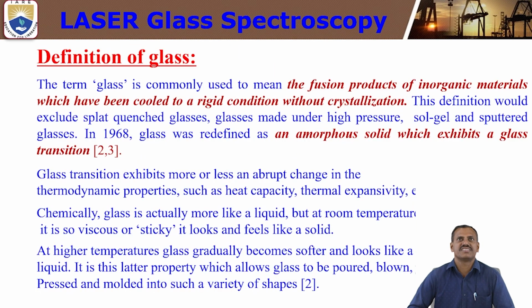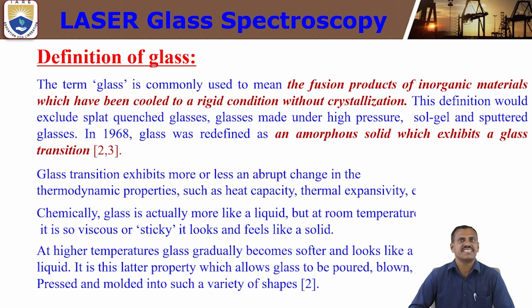Next, what is the main definition of glass? The term glass is commonly used to mean the fusion products of inorganic materials. In olden days, glass meant the fusion product of inorganic material which has been cooled to a rigid condition without crystallization. This definition would exclude splat quenched glasses, glasses made under high pressure, sol-gel, and sputtered glasses, which are different methods to fabricate or synthesize glass material.